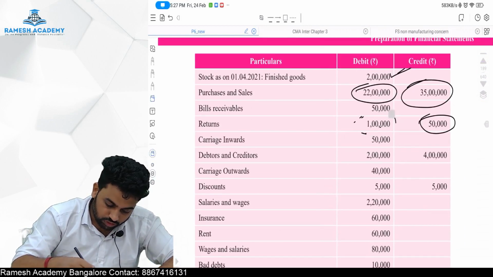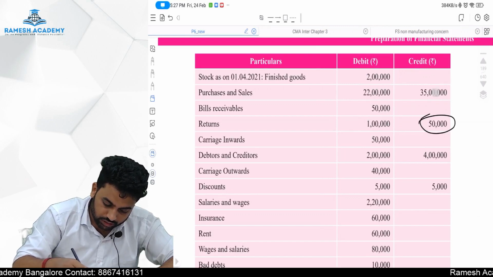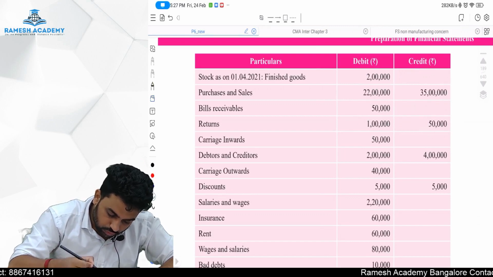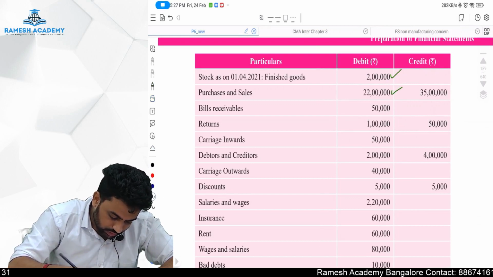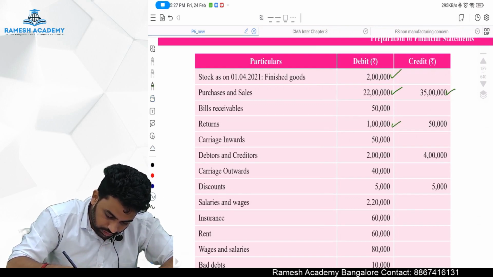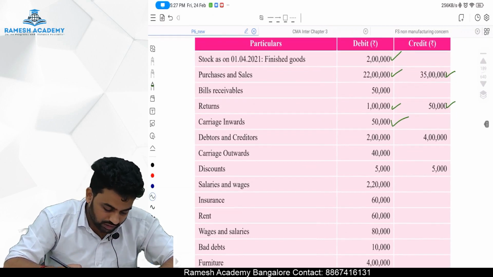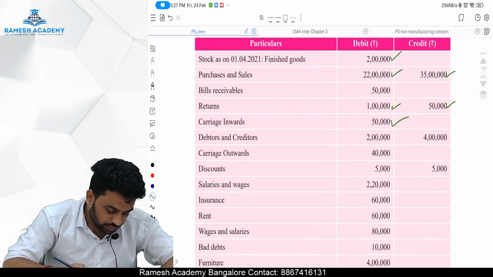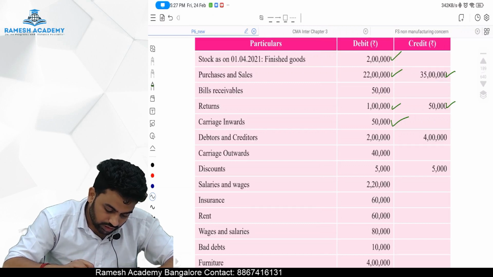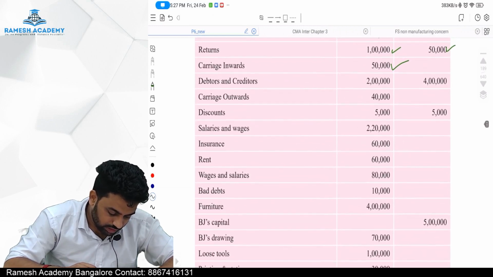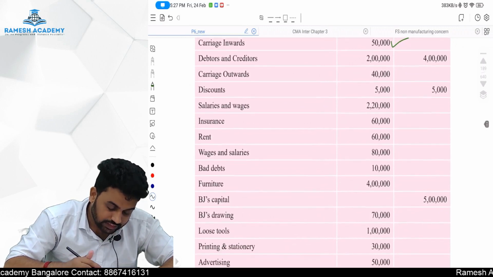Let me just tick whichever is done. Opening stock is done, purchases is done, sales is done, returns is done, carriage inward is done. Debtors and creditors, again they will go to the balance sheet, let it be. Carriage outward will go to the P&L, let it be. Discount is there, again it will go to the P&L. Salaries and wages, P&L; insurance, P&L; rent, P&L.